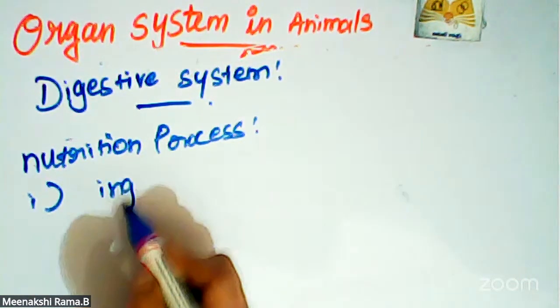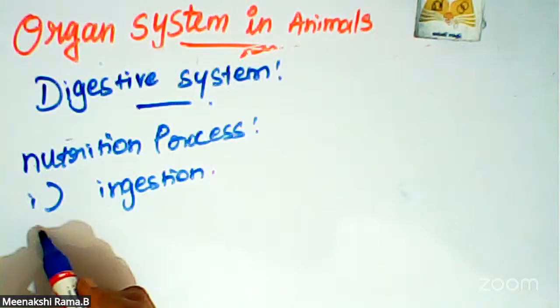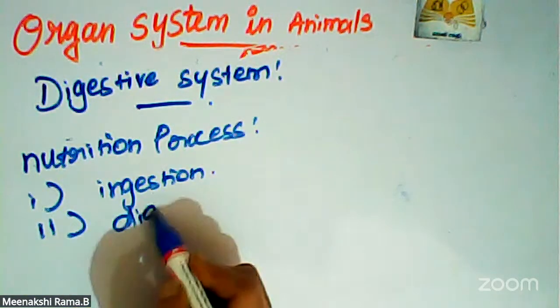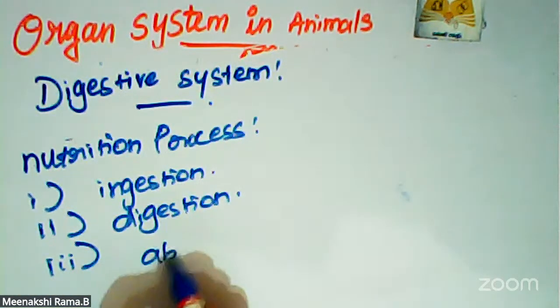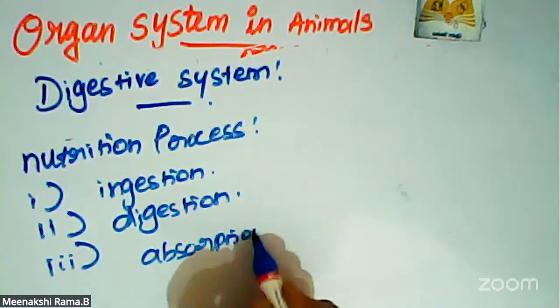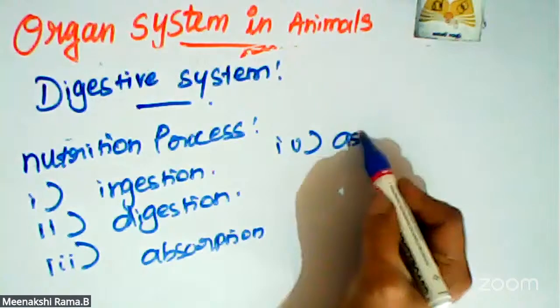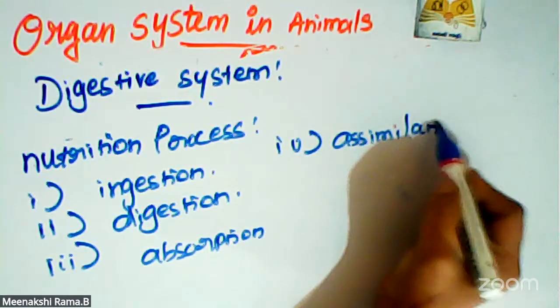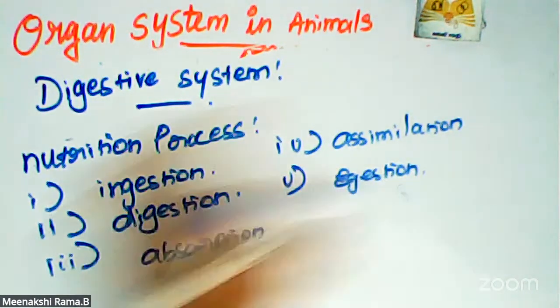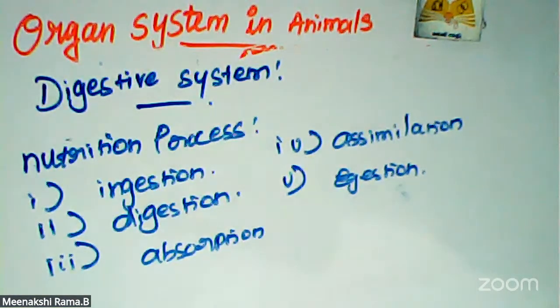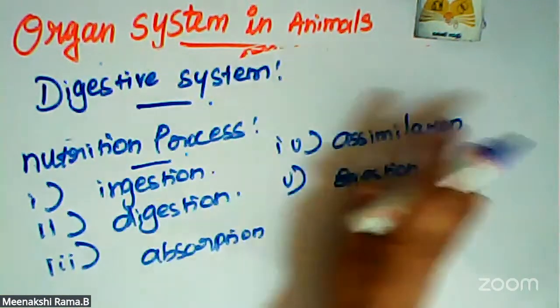First one is ingestion, second is digestion, third is absorption, fourth is assimilation, and fifth is egestion. So these are the five processes of nutrition. Different kinds of complex food are changed into simple substances by these processes.